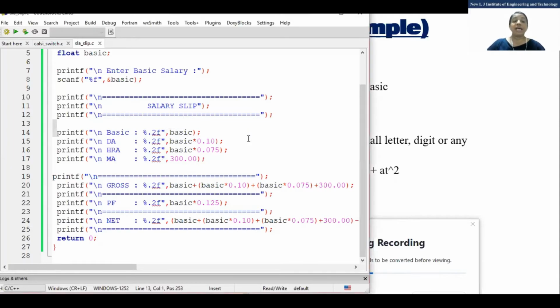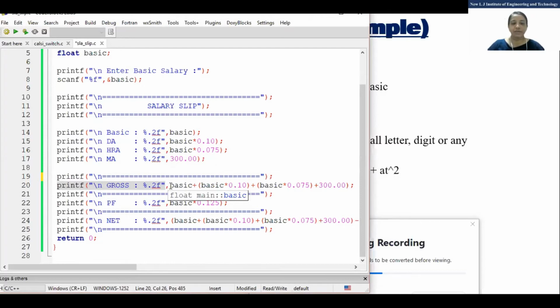This is just what I have printed. Now I need to find out the gross. So gross is basic plus 10%, that is DA, plus HRA plus MA. Fine. So see, here I have written printf gross equal to 0.2f, and here the equation, as we write in a sum a plus b, same way you can write any equation in printf.